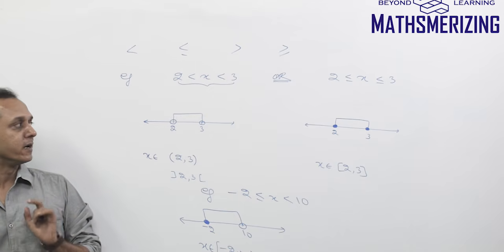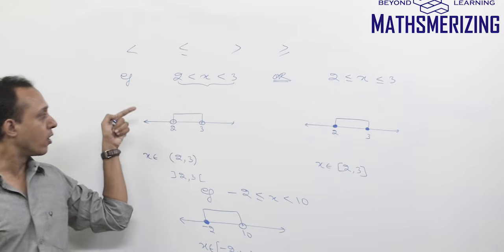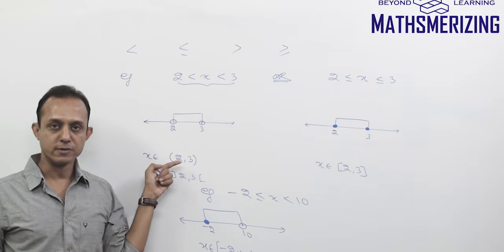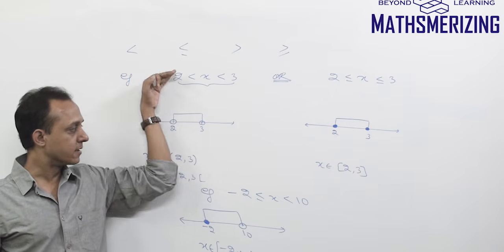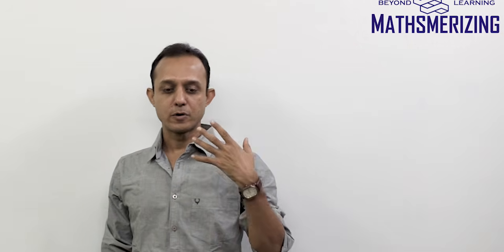So this is how we can represent any inequality, either using symbols or on a number line or using set notation. So these are the three ways with which we can represent any inequalities. Now, in order to study inequalities, there are certain rules that we must know before we can start solving problems. And the first rule is,